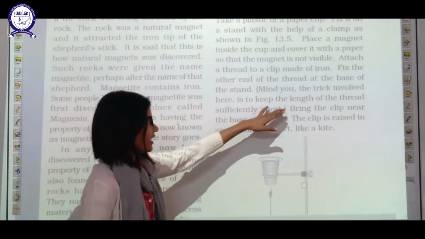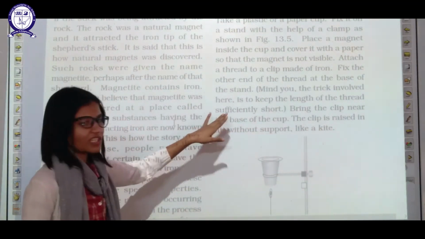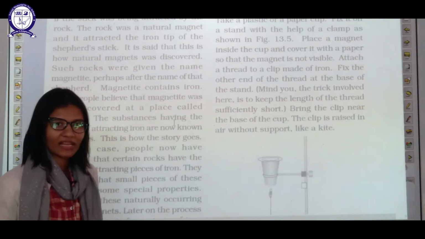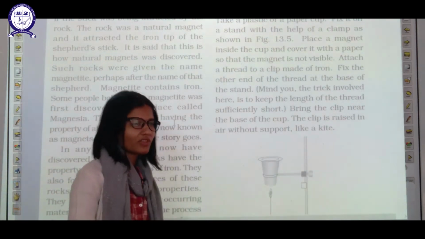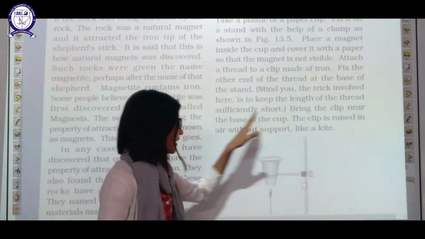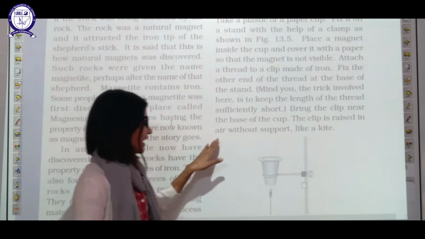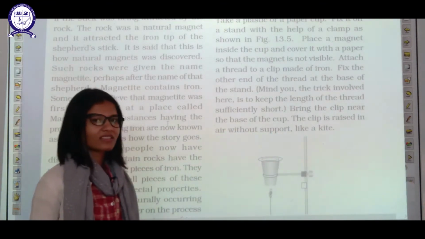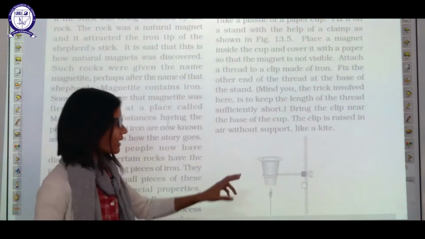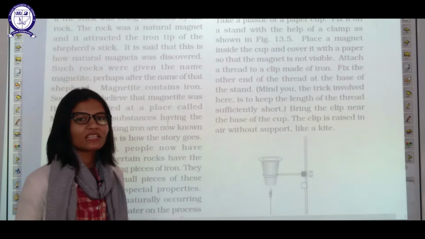Mind you, the trick involved here is to keep the length of the thread sufficiently short. You have to keep the length of this thread short, only then this trick will work. Bring the clip near the base of the cup like this. The clip is raised in air without support like a kite. What is happening here? This is nothing but magnet, because magnet is present inside this glass. So this is not a trick, basically this is science.